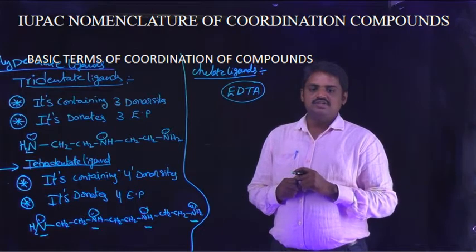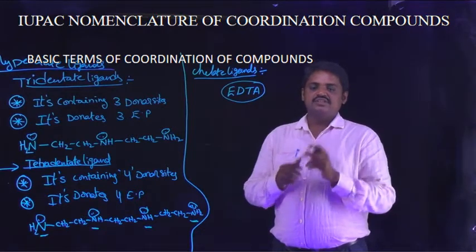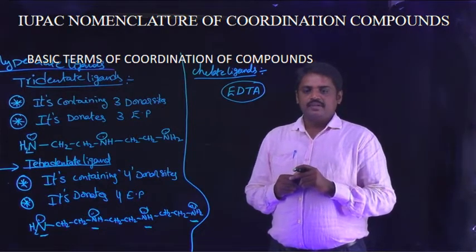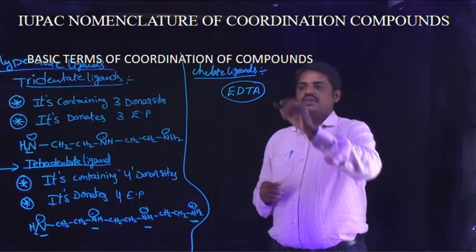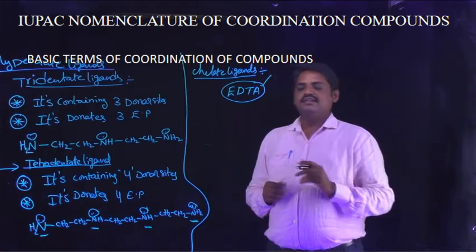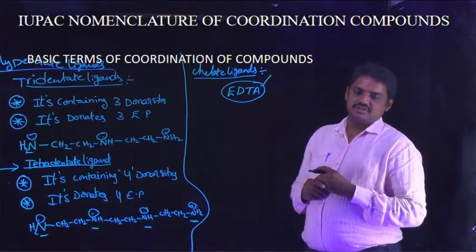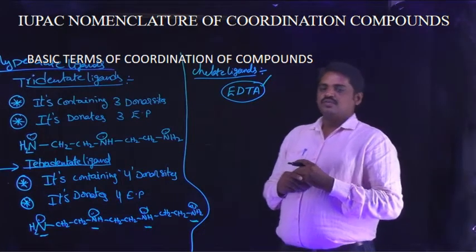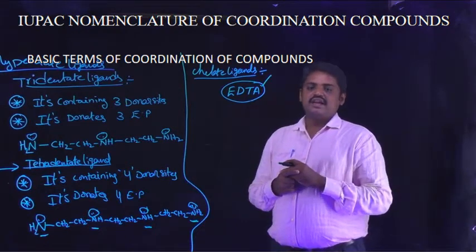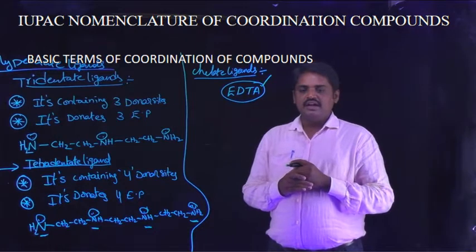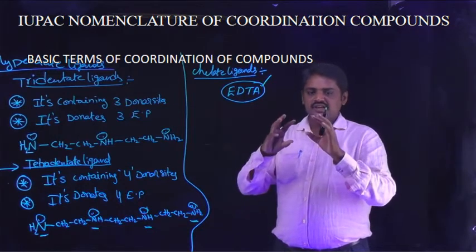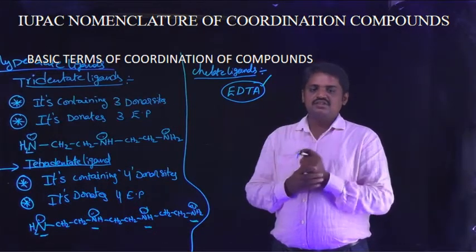Ethylene diamine tetraacetate has 4 acetate ions, and the total structure is similar to a cyclic structure.